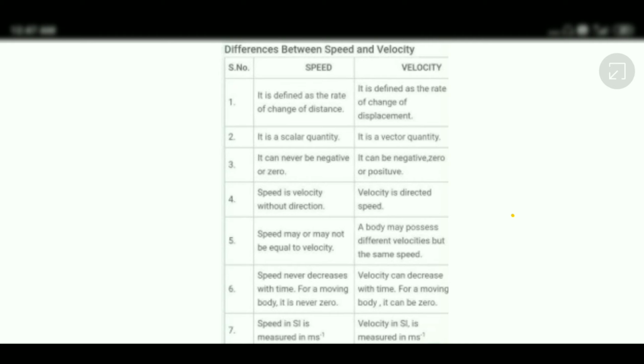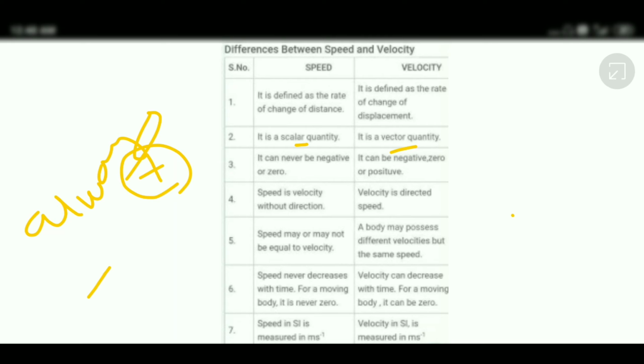Speed is a scalar quantity. I hope it is clear now. Velocity is a vector quantity. Speed cannot be negative or zero. In another sentence, we can write that speed is always positive. Why is it always positive? Because speed depends on distance, and when something moves, it travels some path. That means it will always be positive.